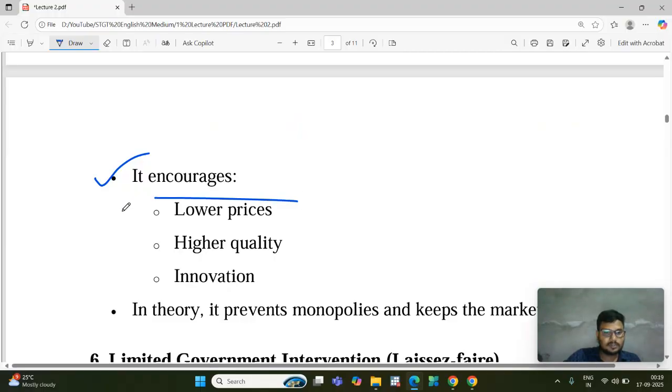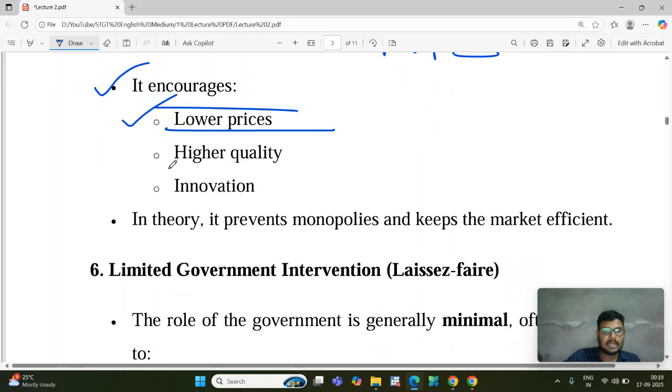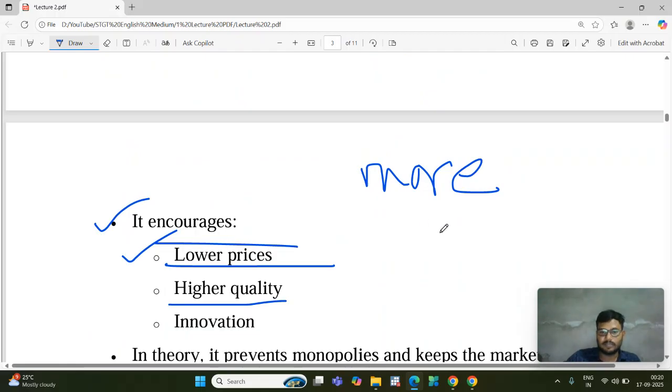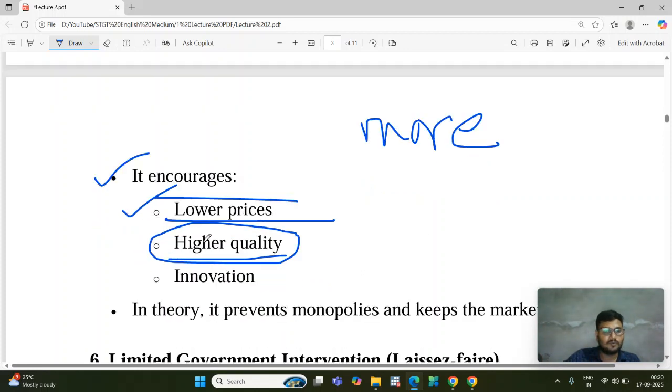It encourages low prices because whenever there is more competition in the market, automatically prices will fall. That is why prices are lower. High quality, because many producers will compete with themselves to provide higher quality products so that customers will consume from them only.